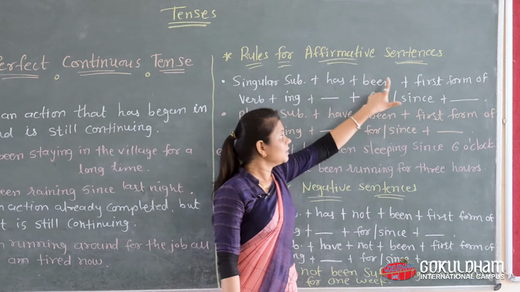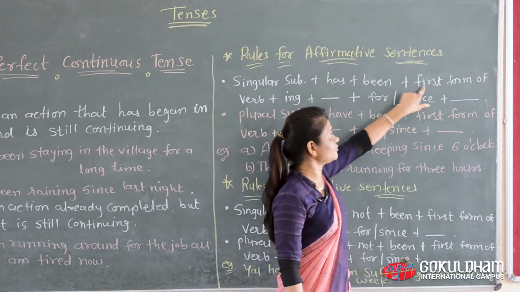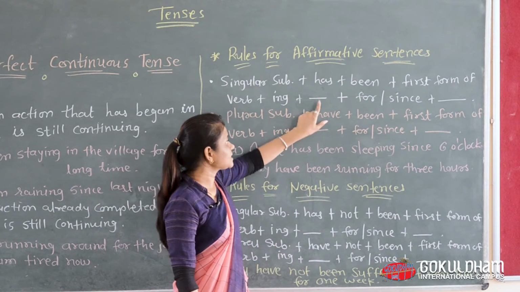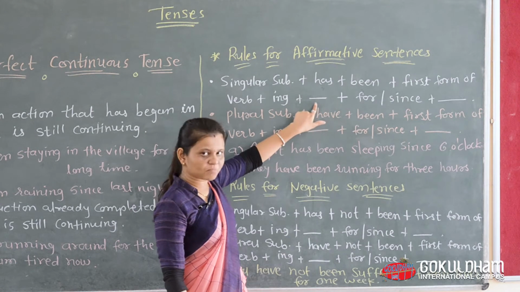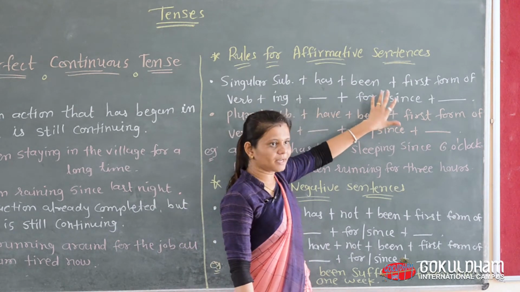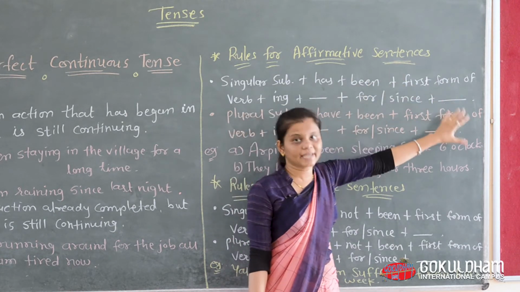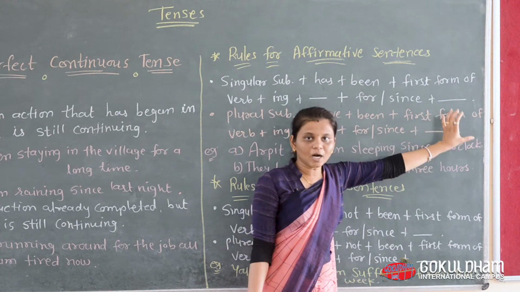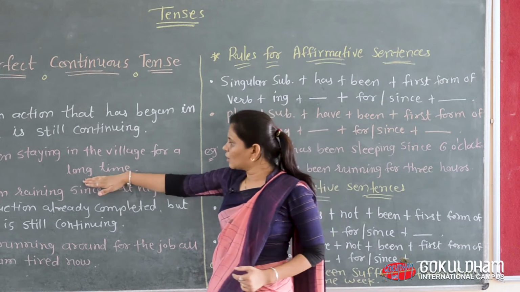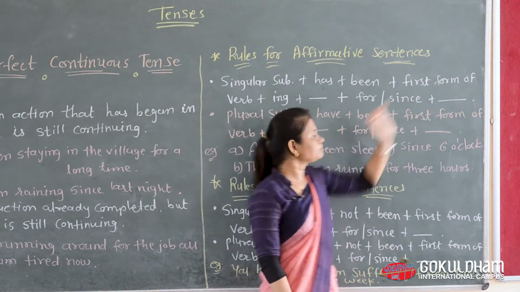Then been, this is the most important, we use been plus the first form of verb plus ing plus object. Then, for or since according to the rules. Then one more gap for other words, like here you can see for, then a long time. That is the word we use in this gap.